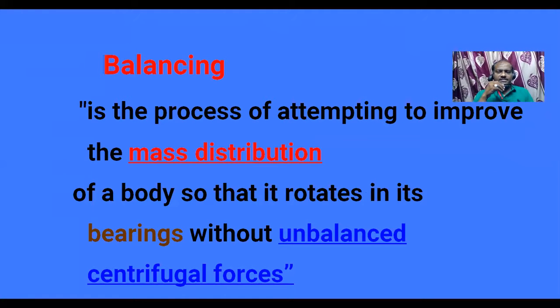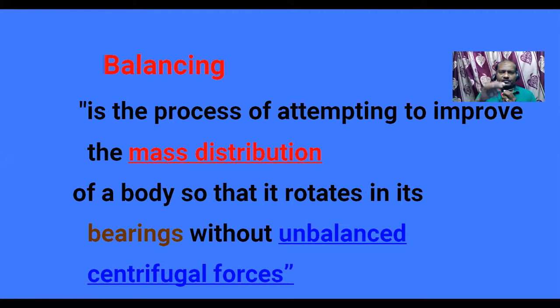The distribution of mass is in an unequal state, and we have to bring it such that the body rotates in the bearings without unbalanced centrifugal forces. That means the forces acting on an object or in a system have to be balanced centrifugal forces.